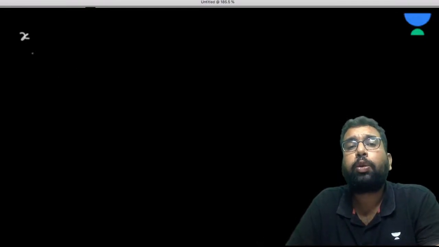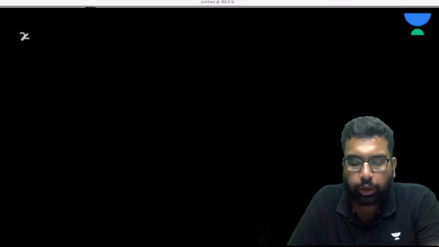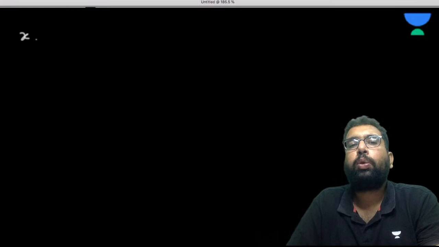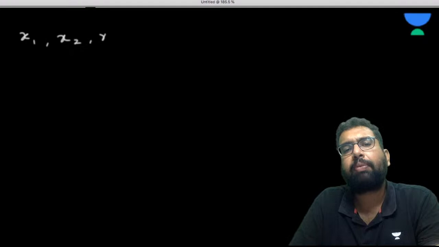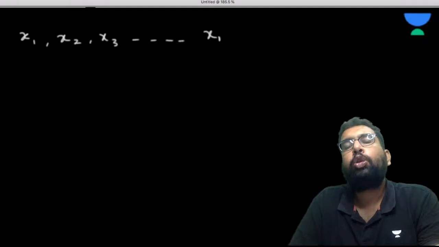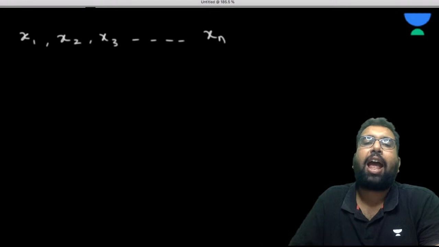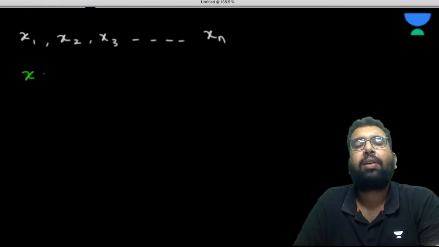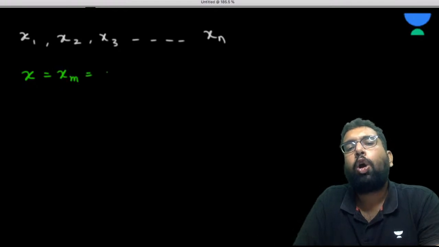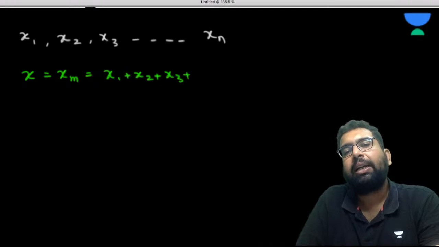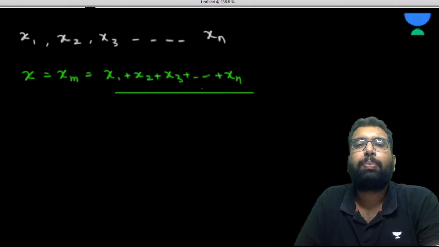You cannot get the true value directly, so how can you approach nearest to the true value? You can take multiple measurements. Let's suppose you have measured it multiple times: x1, x2, x3, up to xn. Now what is going to be the mean value? We call it the mean value here. You can write xm also if you want. All you have to do is take the average of it. So this is going to be (x1 + x2 + x3 + ... + xn) upon n.